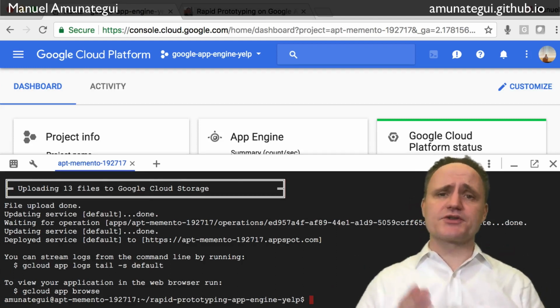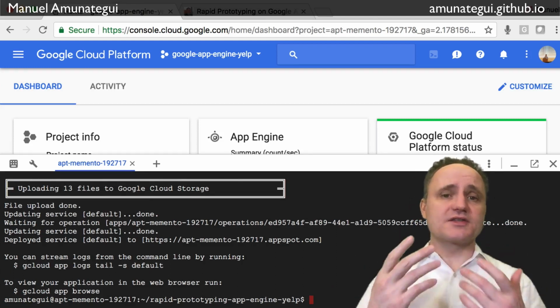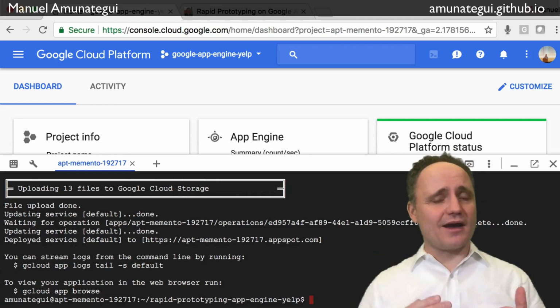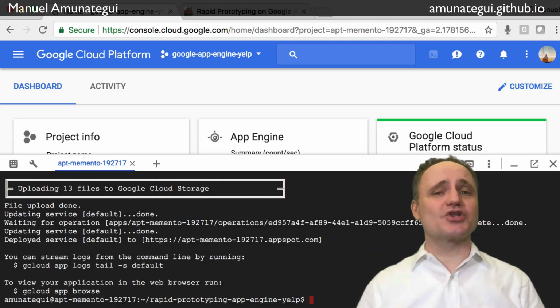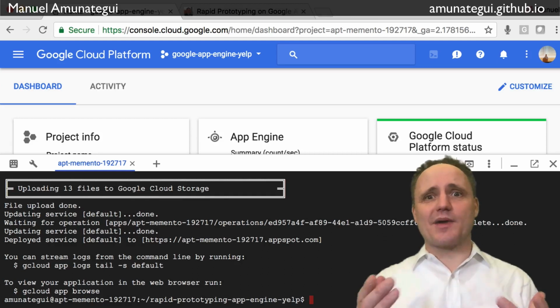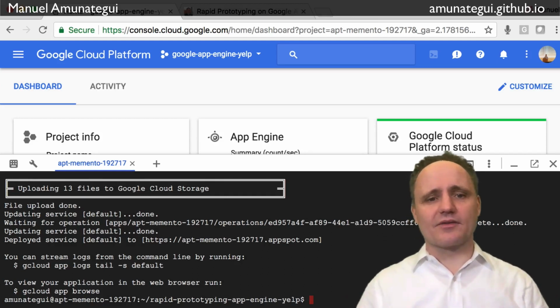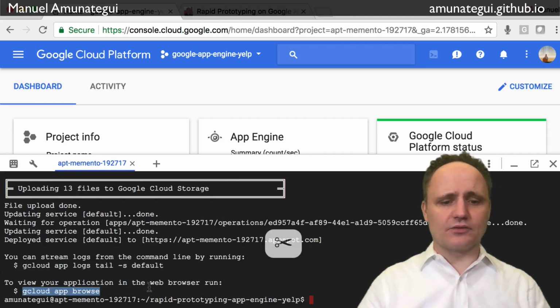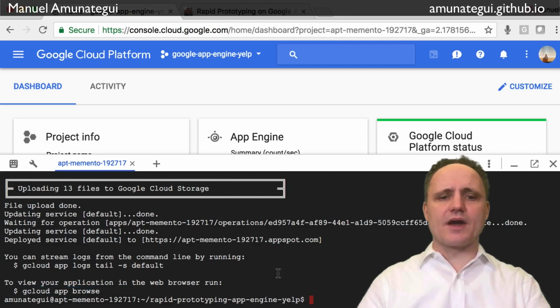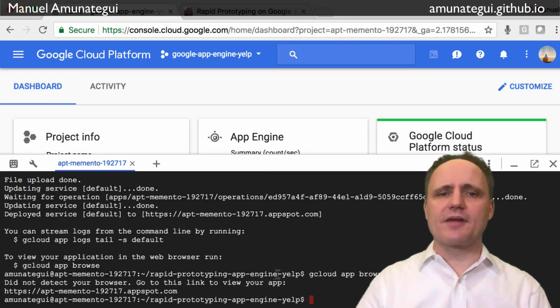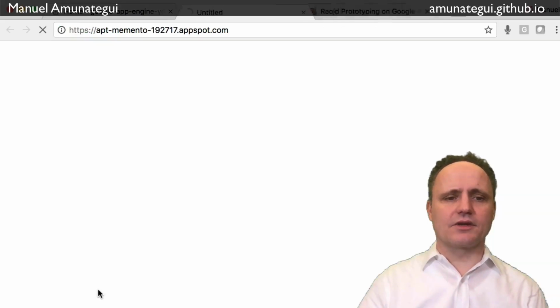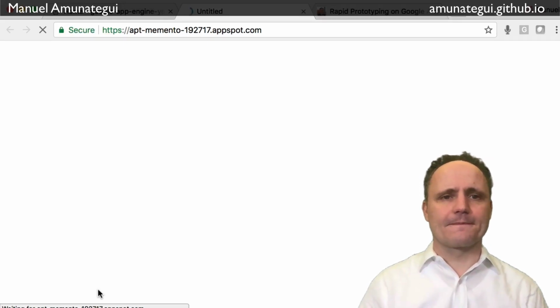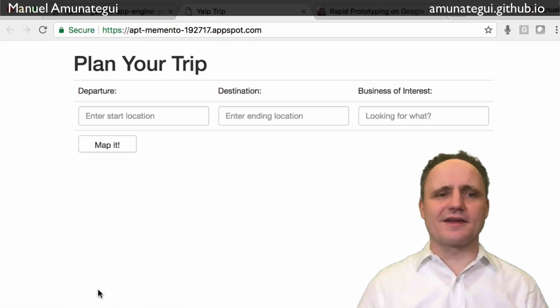It's serverless also. That means that it's going to scale with your needs. So this is good and bad. It's good, meaning that you are only going to be charged what you use. It's bad that if you're not charged, that means nobody's going to the website, right? So it's kind of a catch-22. And once it's done, it's going to give you this handy little command right in the terminal window called gcloud app browse. So you don't even have to type the URL. It gives it to you. Click on it, and there it is. It's live.